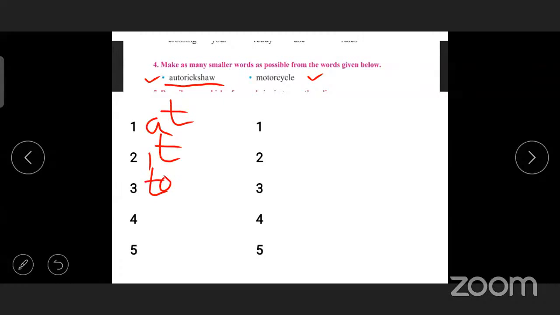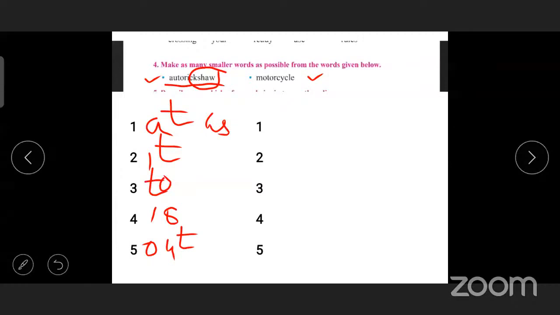No, beta. See, in auto rickshaw, is there an N? No. Rickshaw, out. So these are some smaller words you have to make from auto rickshaw.